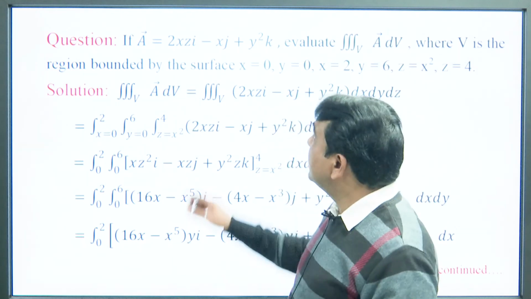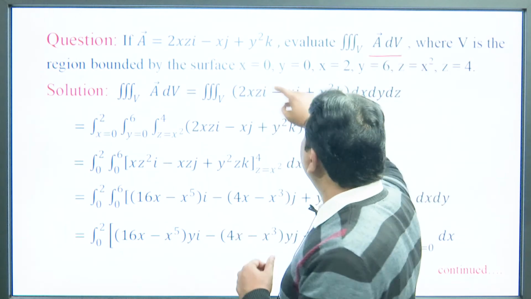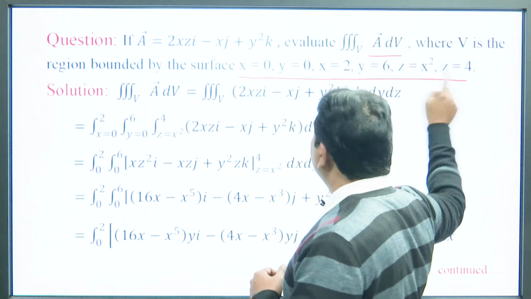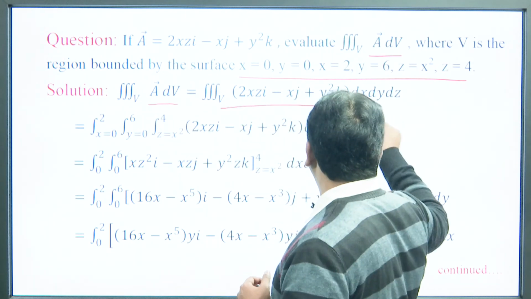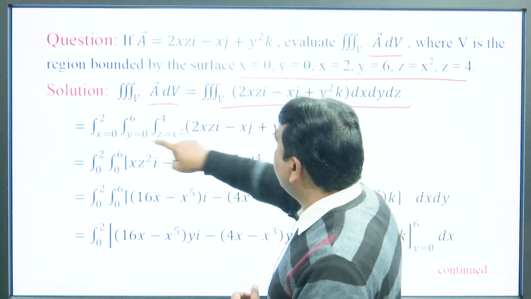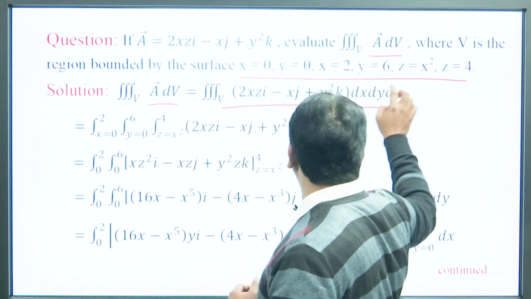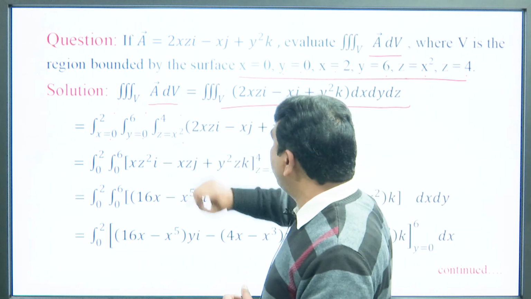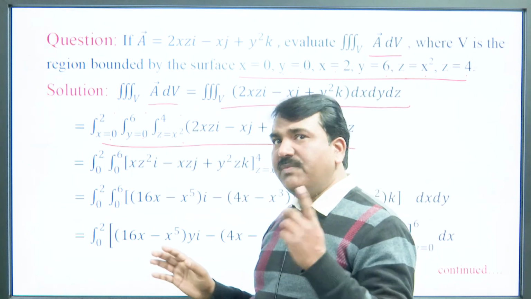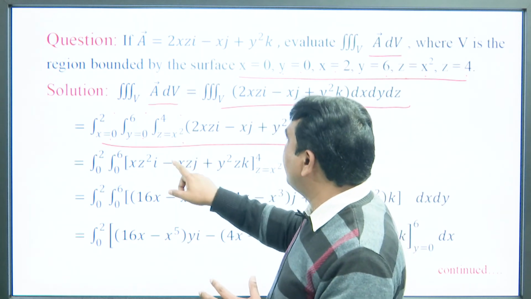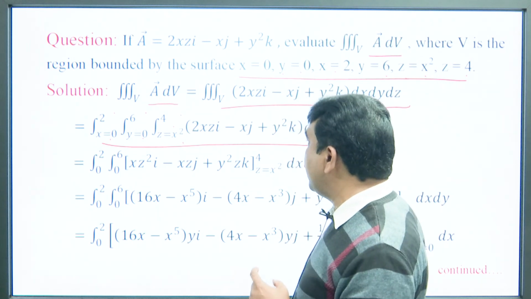Next, if you consider this question, the integral of A dV, if you find the volume of this, then the triple integral of A dV is equal to this. Clearly, here x is equal to 0 to 2, y is equal to 0 to 6, and z is equal to x squared to 4. So, this is the part of evaluation of the triple integral. First of all, we have to perform the integral with respect to z, because the limit of z is given in terms of x.